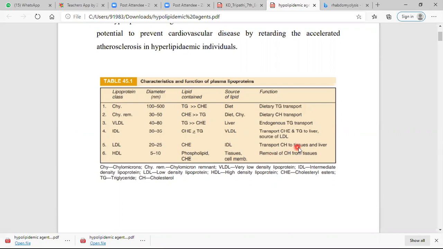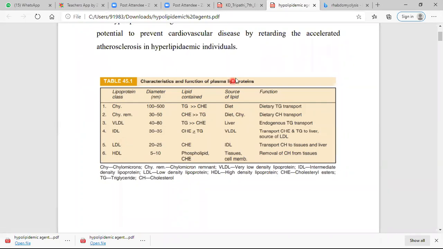You have to decrease the cholesterol level in the tissue, hence decrease LDL and increase HDL. This may be confusing, but understand that HDL is called the good cholesterol, and LDL is called the bad cholesterol.